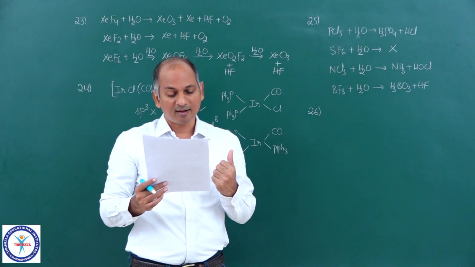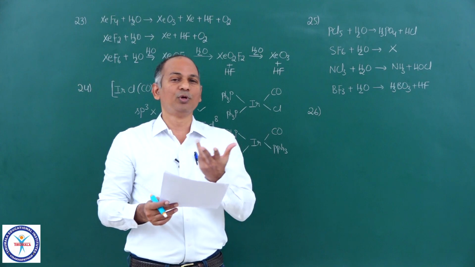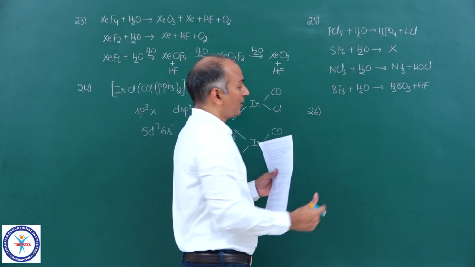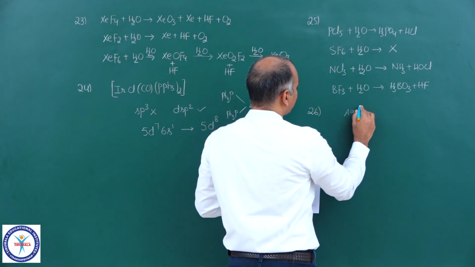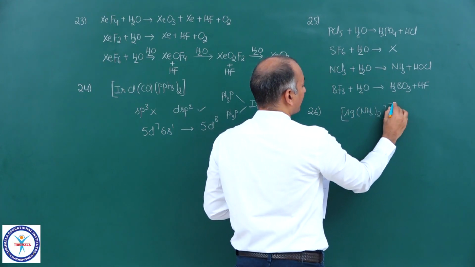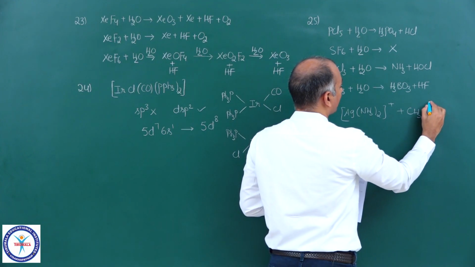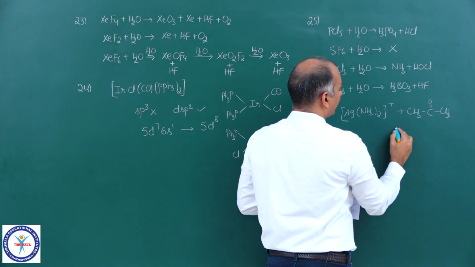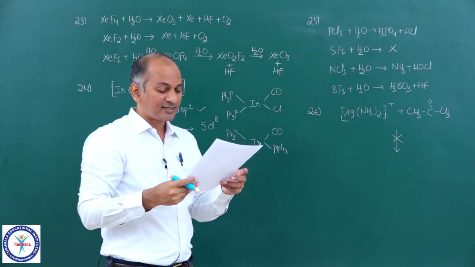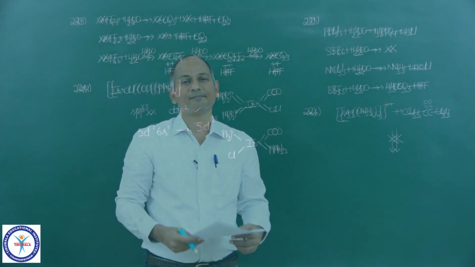Then compound B is a linear complex. Yeah, 2 ligands, obviously linear. Compound D can oxidize ketone. So [Ag(NH3)2]+ is Tollens reagent, nothing but Tollens reagent. And Tollens reagent cannot oxidize a ketone. So that statement is wrong. Statement D is wrong, and he is asking for the incorrect option. So D is the correct option for us.